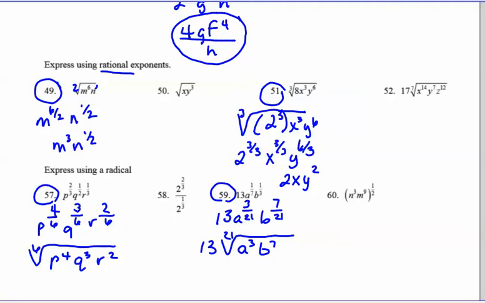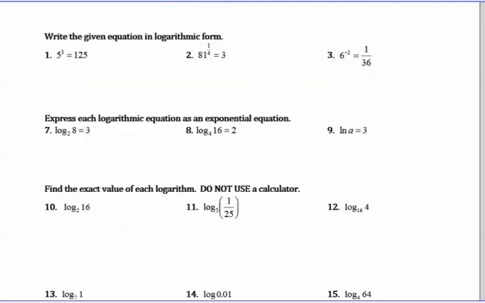All right, on the next page, we're starting to talk about logarithms. Now, logarithms are the inverses of exponential functions. They undo exponential functions. And if you have an exponential function written in the form, the base to an exponent equals y, you can rewrite that as a logarithm. The base of the logarithm is the same as the base of your exponential. But then this is going to be the log base b of y equals x. So notice that the answer to the logarithm is the exponent from the exponential.